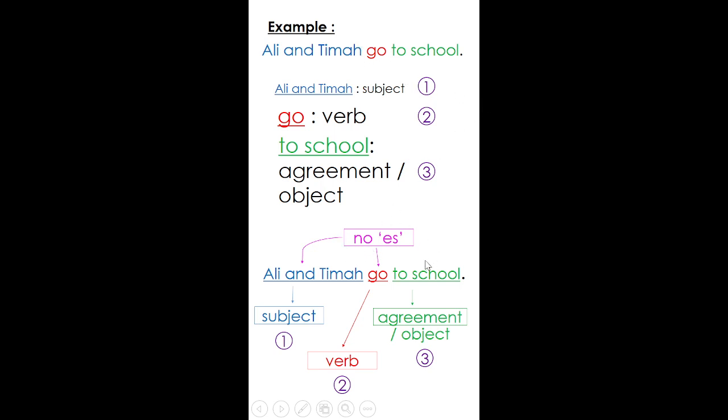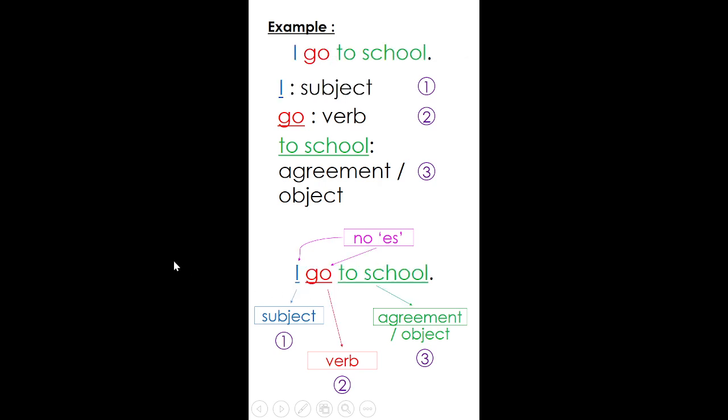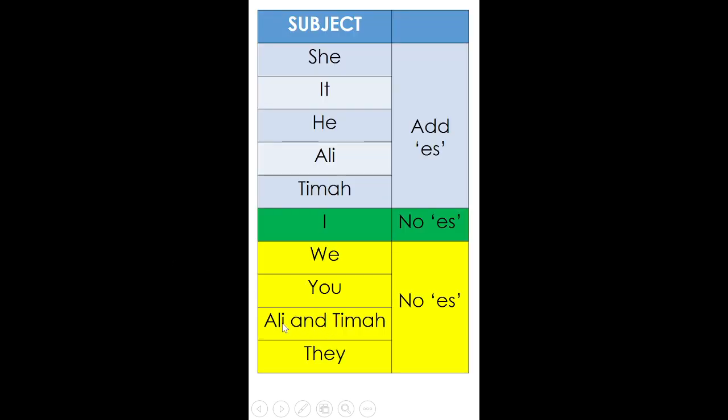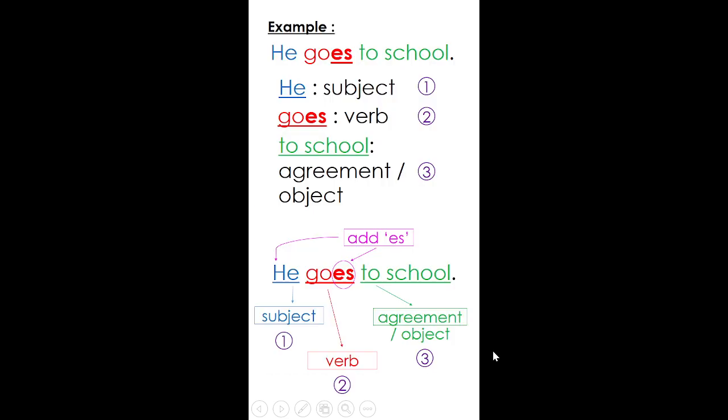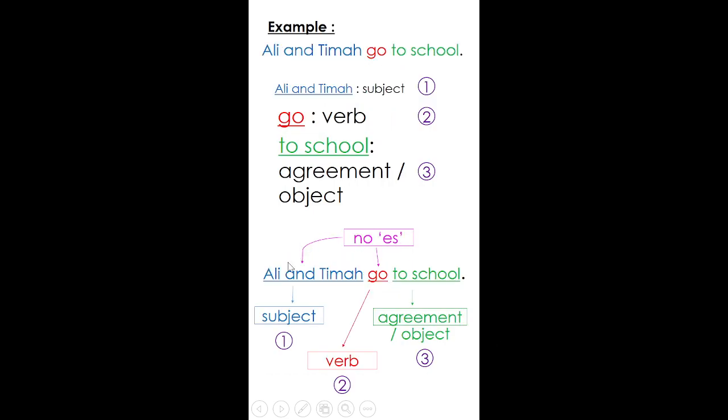You have to refer to the subject, and once you have, look at your Sihatiwyat formula. The subject is Ali and Fatimah. There should be no ES. See? Ali and Fatimah, no ES. Go to school.